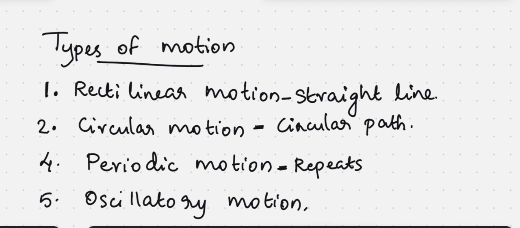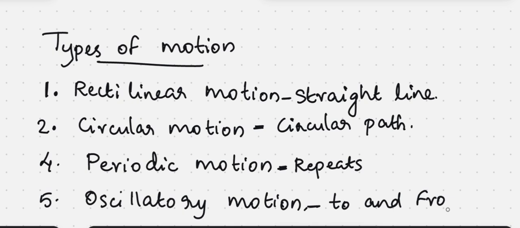Then the last one, oscillatory motion. When an object moves to and fro about a mean position, it is called oscillatory motion.